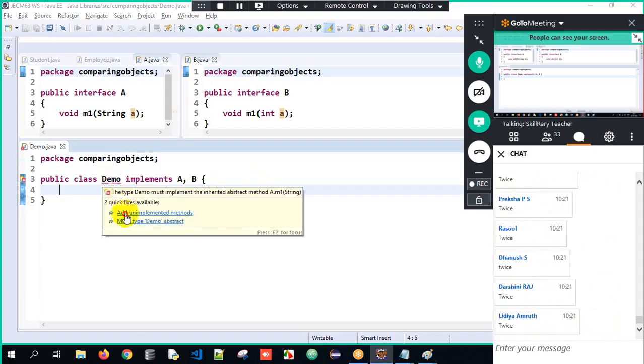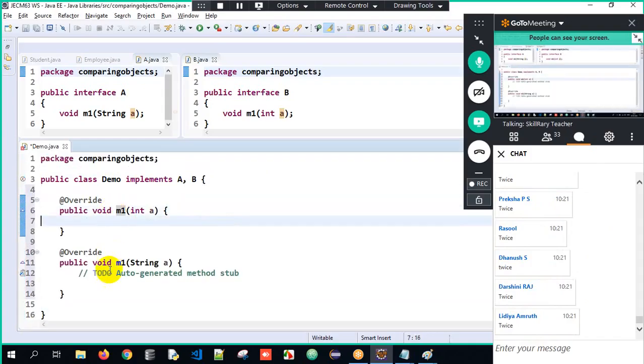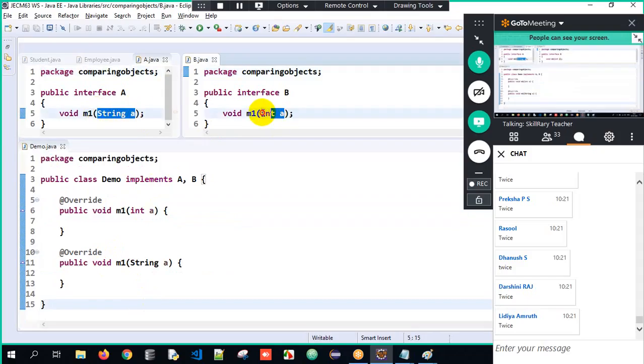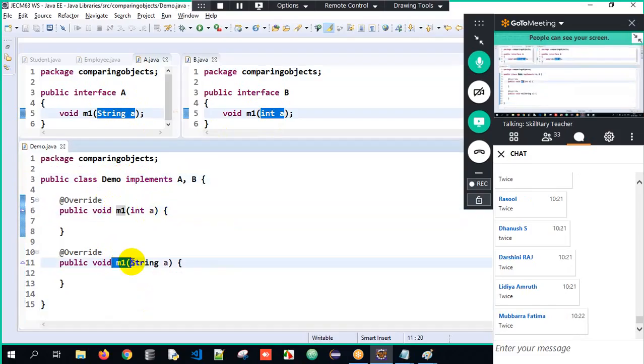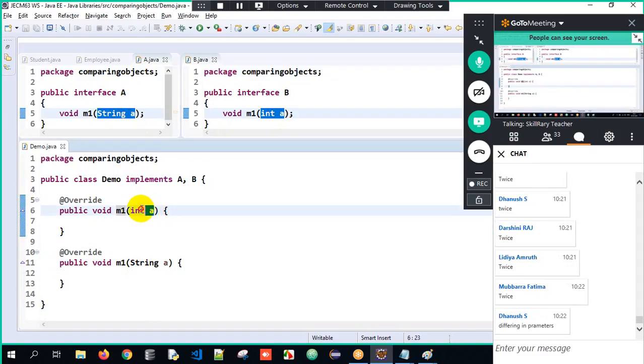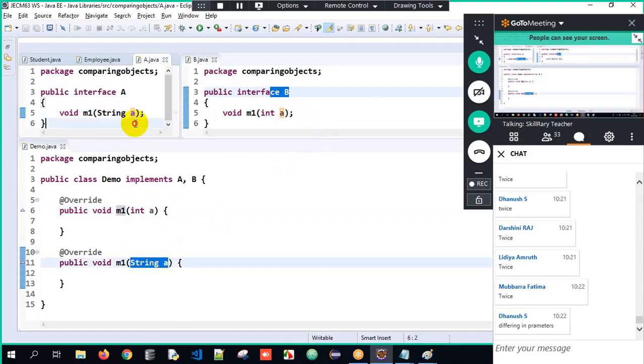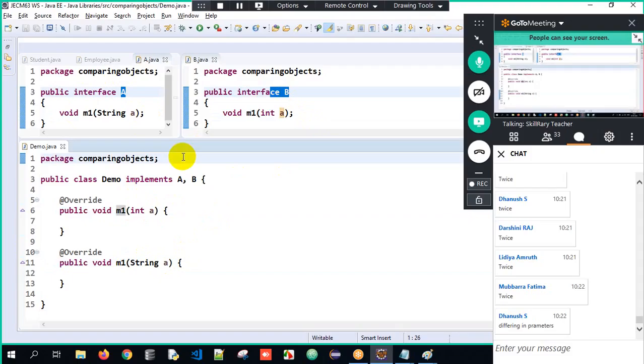Very good here. So we have to override it twice here. Sir, why are we overriding twice, sir? Because there is a change in the argument here. Method overloading: in a class, having multiple methods with the same name but difference in arguments. Therefore, when I try to override int a, it will assume that it's the implementation for M1 method in B interface. When it is string A, it will assume it's the implementation for M1 method in A interface. Therefore, if the method declaration is same, override once. If the method declaration is different, override twice.